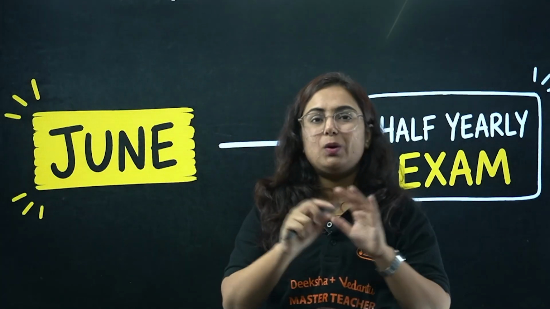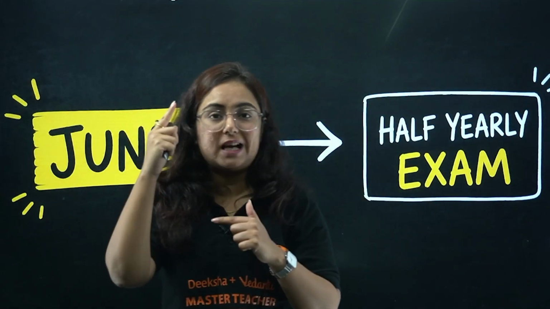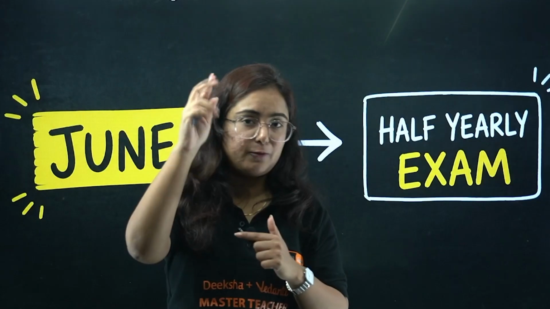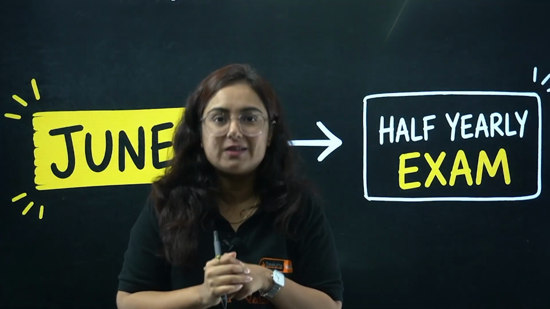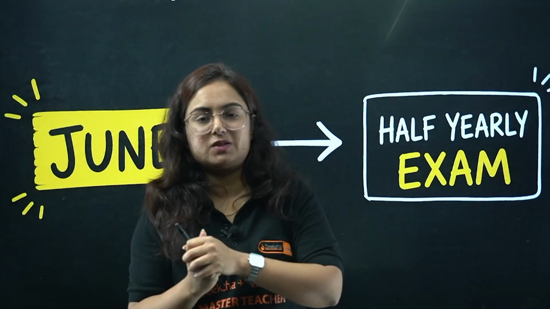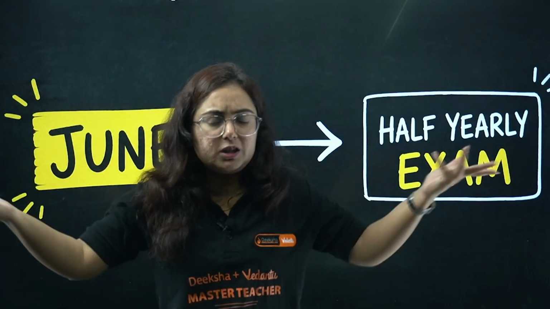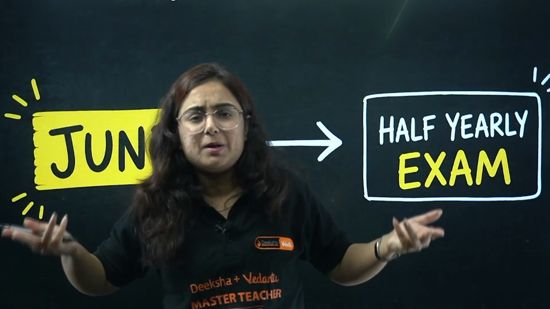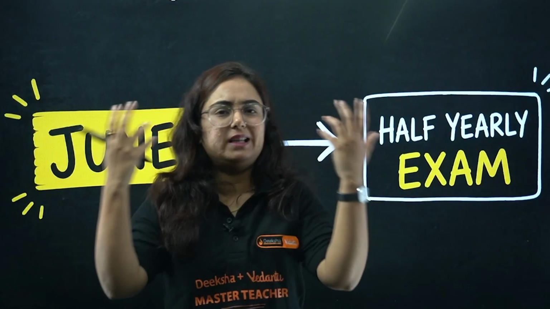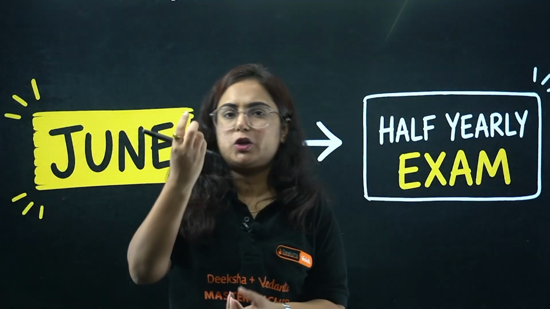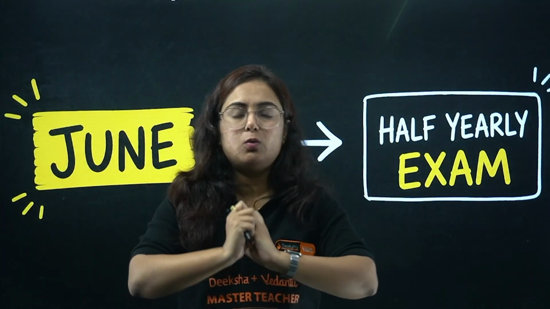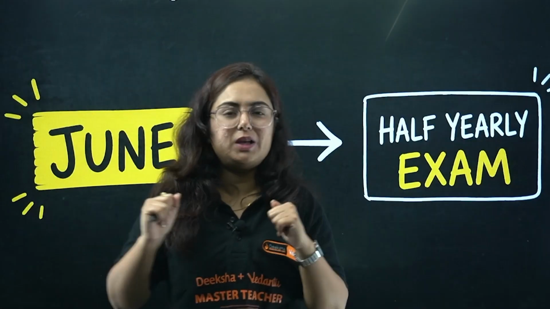So my dear students, one thing that I need to clear in your mind is that, see, we have 3 months and we have to cover 60% of your syllabus. To cover that 60% of the syllabus, one thing that is required is a proper plan. The topper becomes a topper only because he studies smart, they have a proper plan, and this is what you are lacking. If you are someone who has not made a perfect plan, then this video is for you.